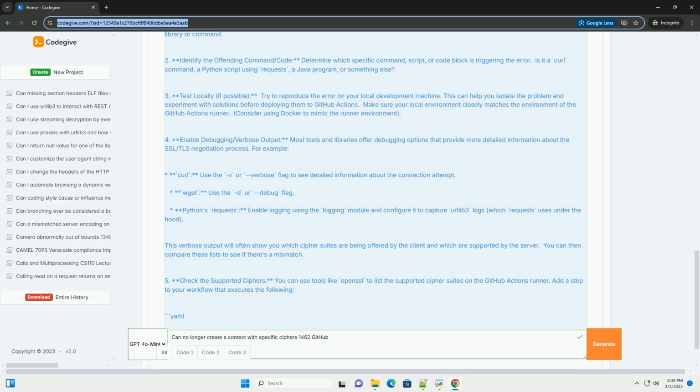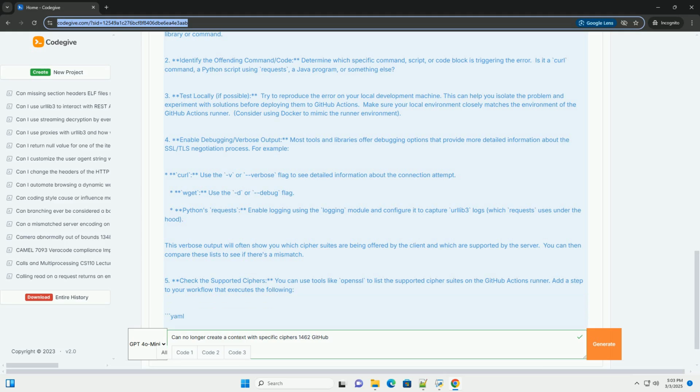5. Docker containers. Consider running your workflow inside a Docker container that has the necessary dependencies and configurations. This can provide a more isolated and predictable environment. However, you still need to address the underlying cipher suite issue within the container. Specific examples in GitHub Actions. Here's an example of a GitHub Actions workflow that updates dependencies, uses curl with modern ciphers, and lists the supported OpenSSL ciphers.